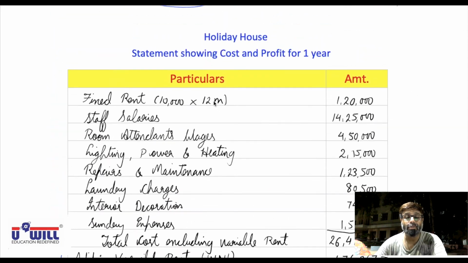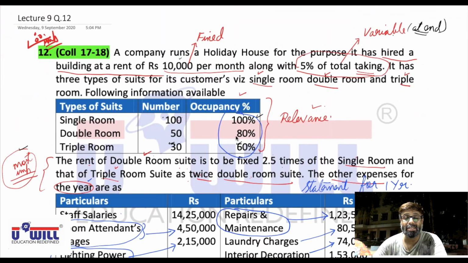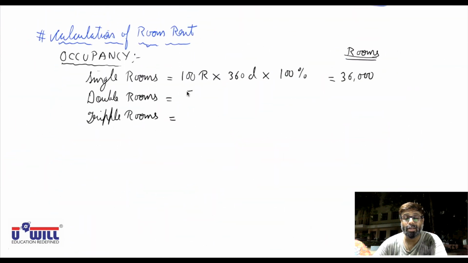Double rooms, 50 are there, 80% is occupancy. So 50 rooms into 360 days into 80% occupancy, since all 360 days they don't go on rent, means 14,400 rooms are sold off during the year. 14,400 double rooms are sold off during the year.